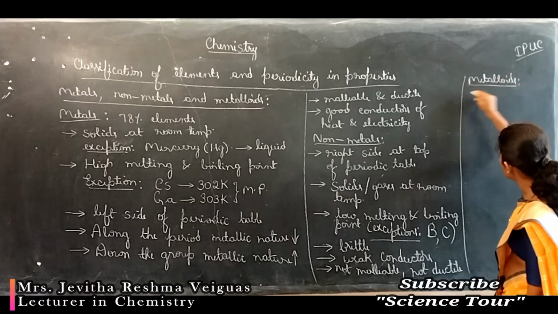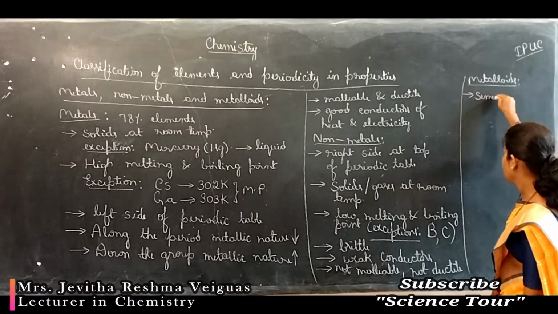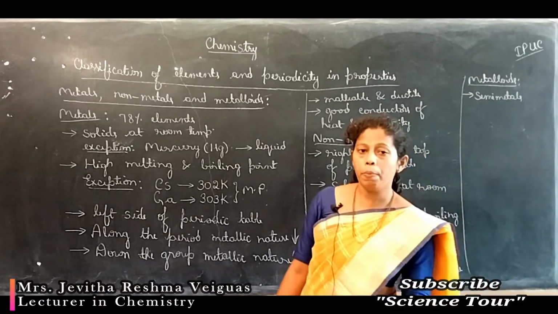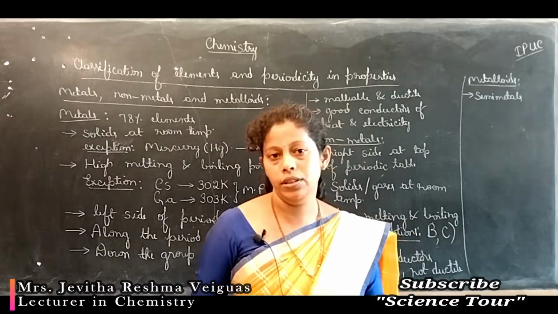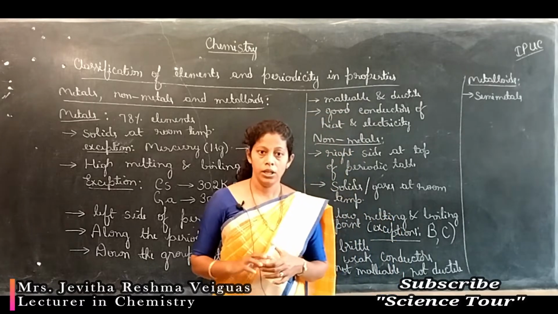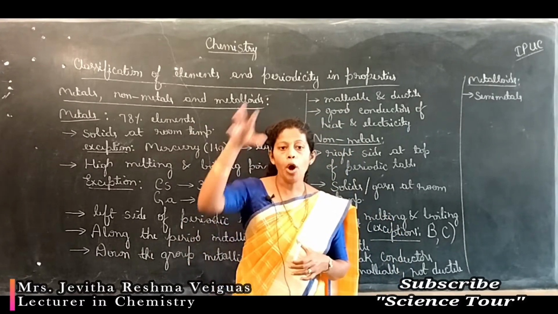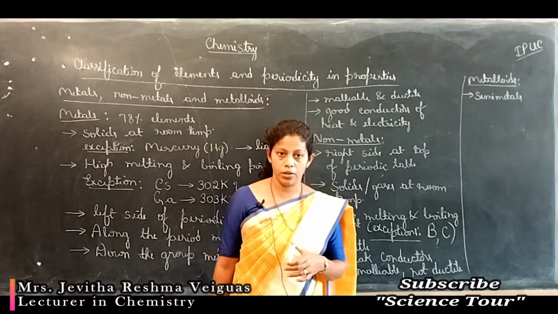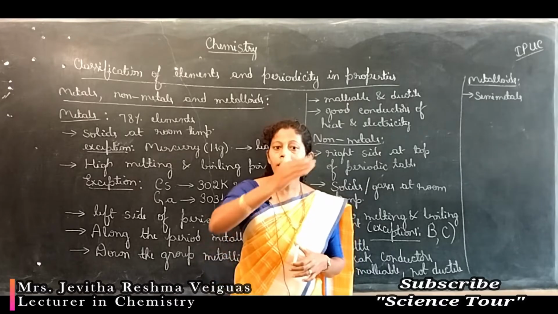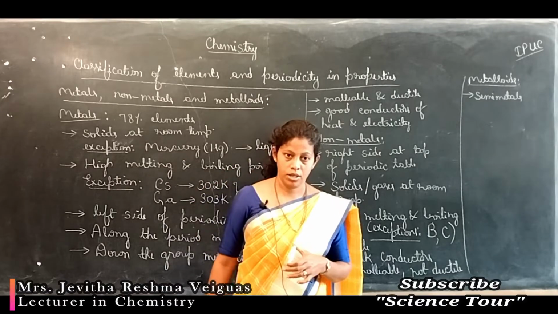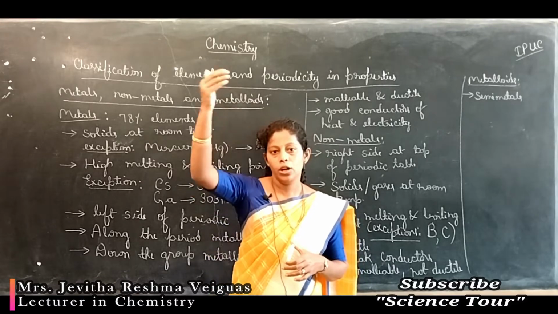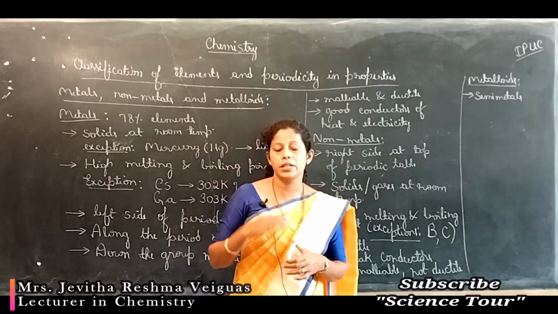Metalloids are also called semi-metals. These semi-metals have properties in between those of metals and non-metals. In the periodic table, in the P block, the topmost elements act as non-metals. The bottommost elements act as metals. In between there is a zigzag line which contains semi-metals, and it separates non-metals at the top and metals at the bottom.